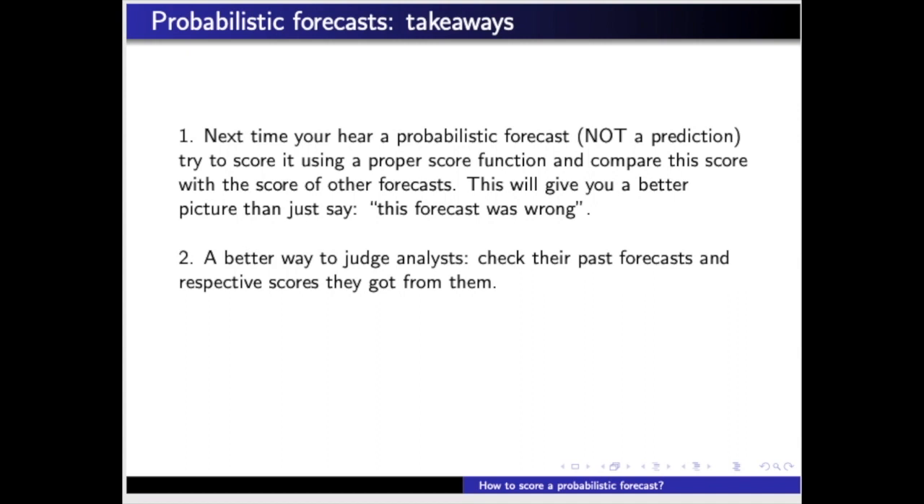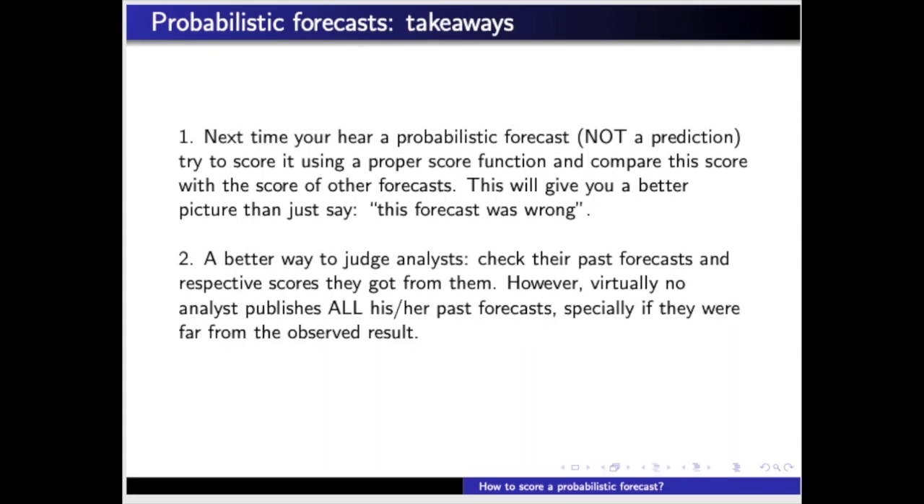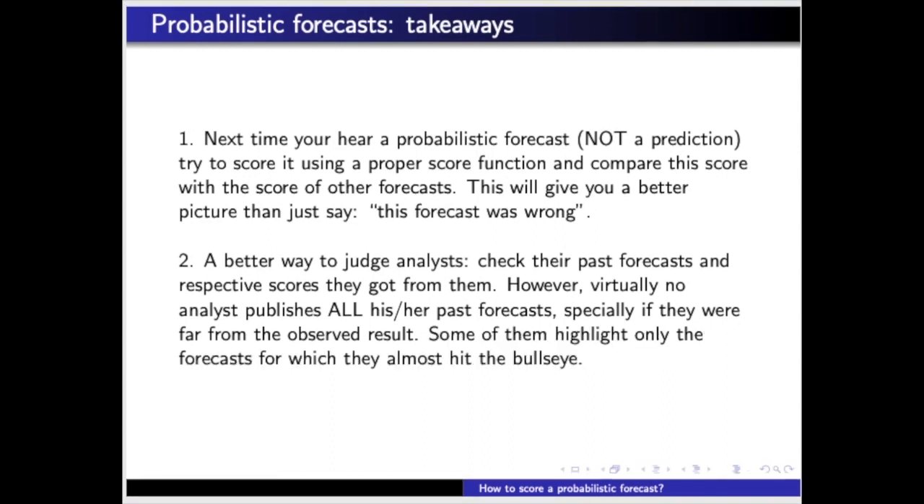However, virtually no analyst publishes all his or her past forecasts, especially if they were far from the observed result. Some of them highlight only the forecasts for which they almost hit the bullseye. But this is what we call a selection bias, a good topic for another video.